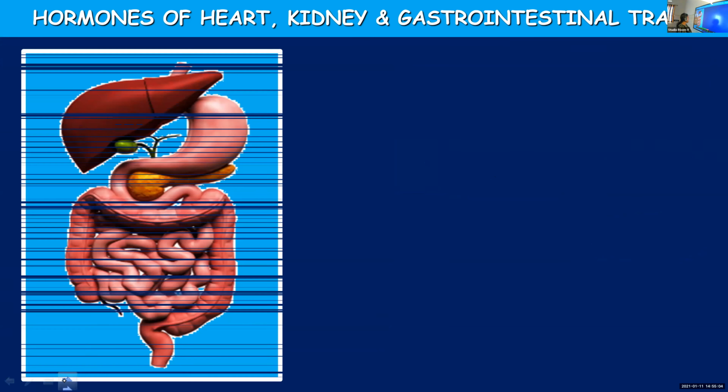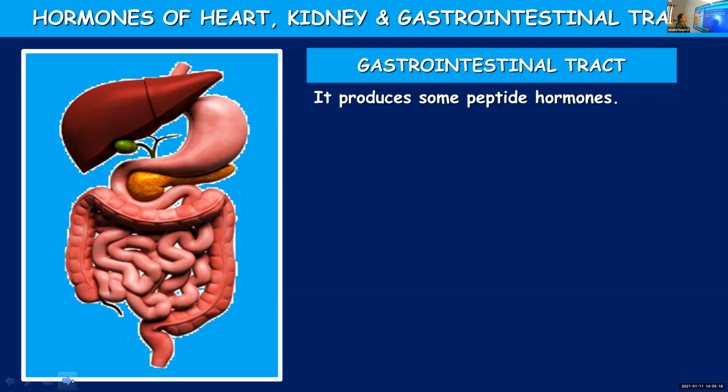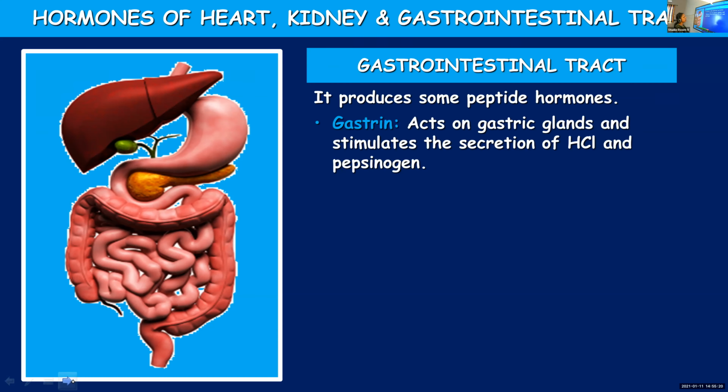Now, next is about the gastrointestinal tract. Gastrointestinal tract produces a hormone known as, there are several hormones produced. So gastrin, then GIP, cholecystokinin. So many peptide hormones are produced by the gastrointestinal tract.